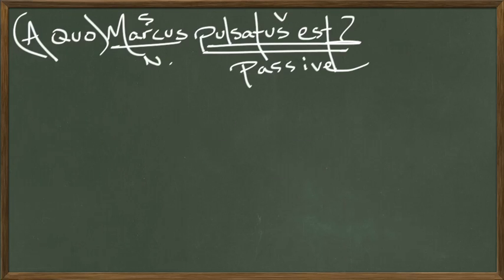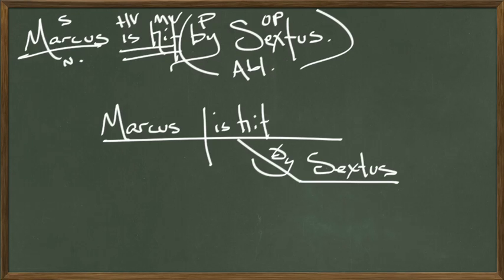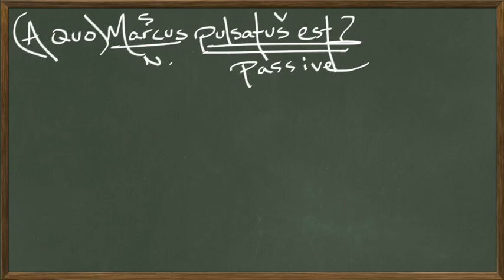Okay, so how do we answer this in Latin? That's the trick. This is where my students make their mistakes. Some of my students take the easy route, and they just say, oh, a sexto. It's actually correct. By Sextus. He's hit by Sextus. But let's spell it out a little bit more. So I would say that a good answer is Marcus is hit by Sextus, which was what we have right here. We know that a sexto is in the ablative case, which is why my students would write a sexto. But let's go ahead and add Marcus is hit as well.